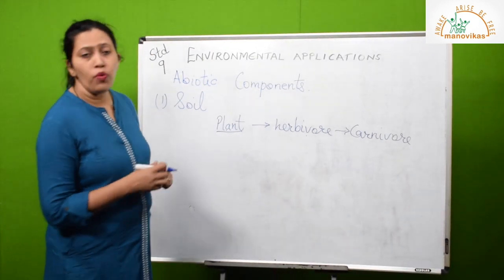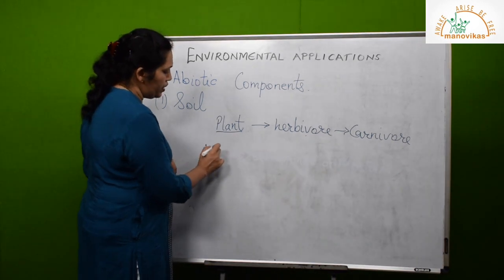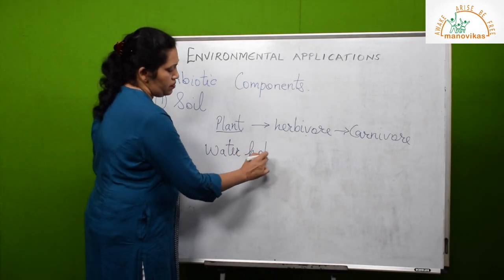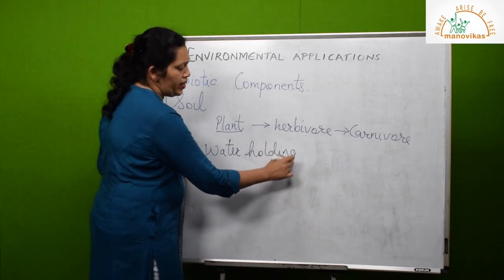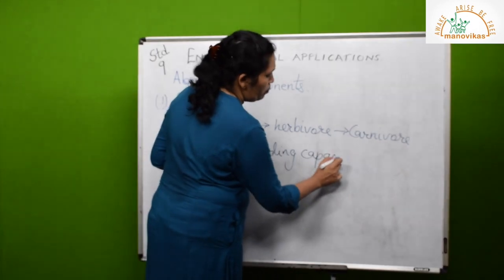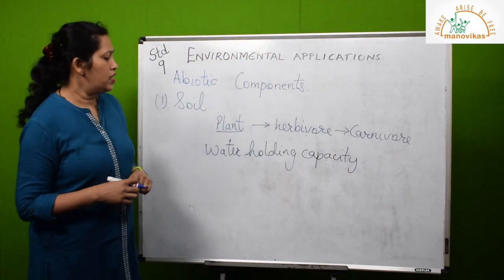Because of its porous nature, the soil has a very high water holding capacity, which can hold air as well as water, which is very important in the production of crops or yield.